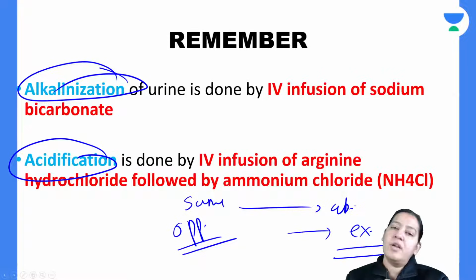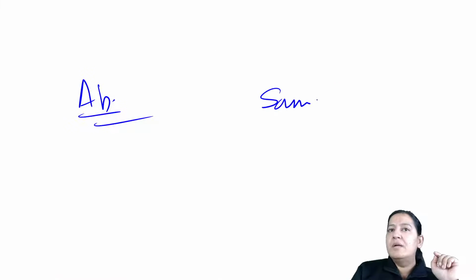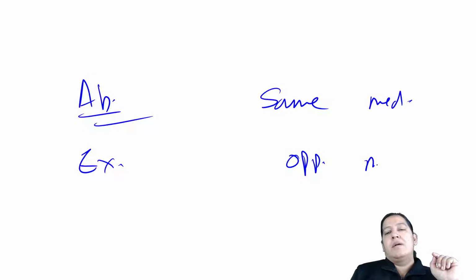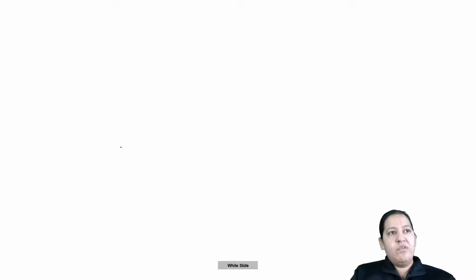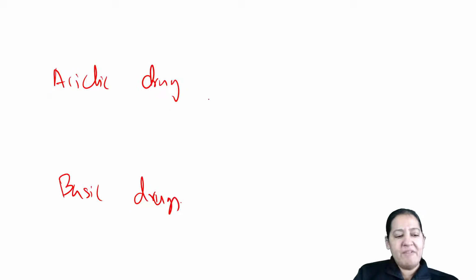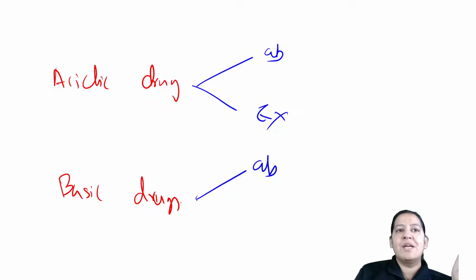Give me a thumbs up if you got it. So the summary is that for absorption, the same medium is required, and for excretion, the opposite medium is required, depending on what drug it is. So we have two types of drug in the world: acidic drugs and basic drugs. If we want to absorb an acidic drug, excrete an acidic drug, absorb a basic drug, or excrete a basic drug, give me a thumbs up.